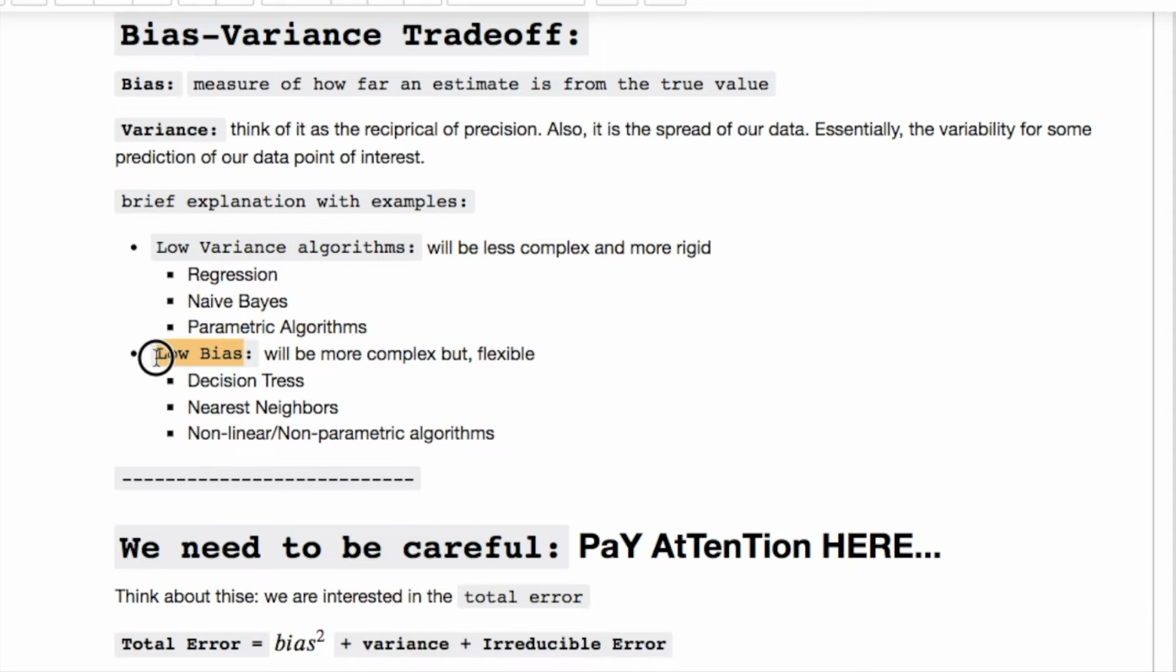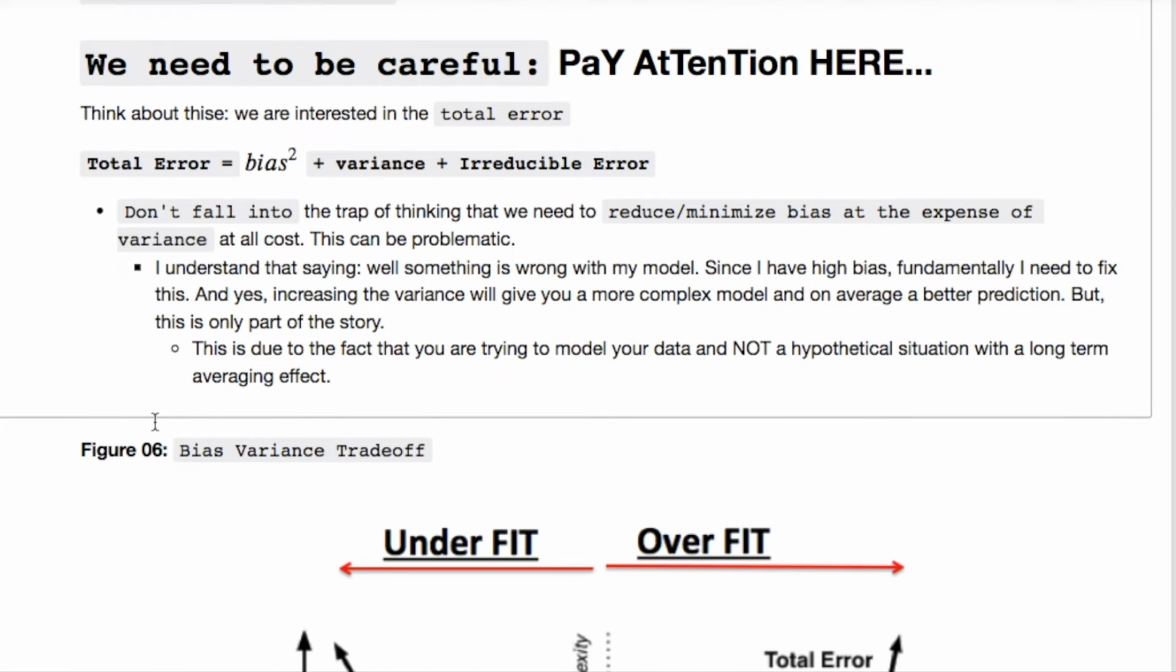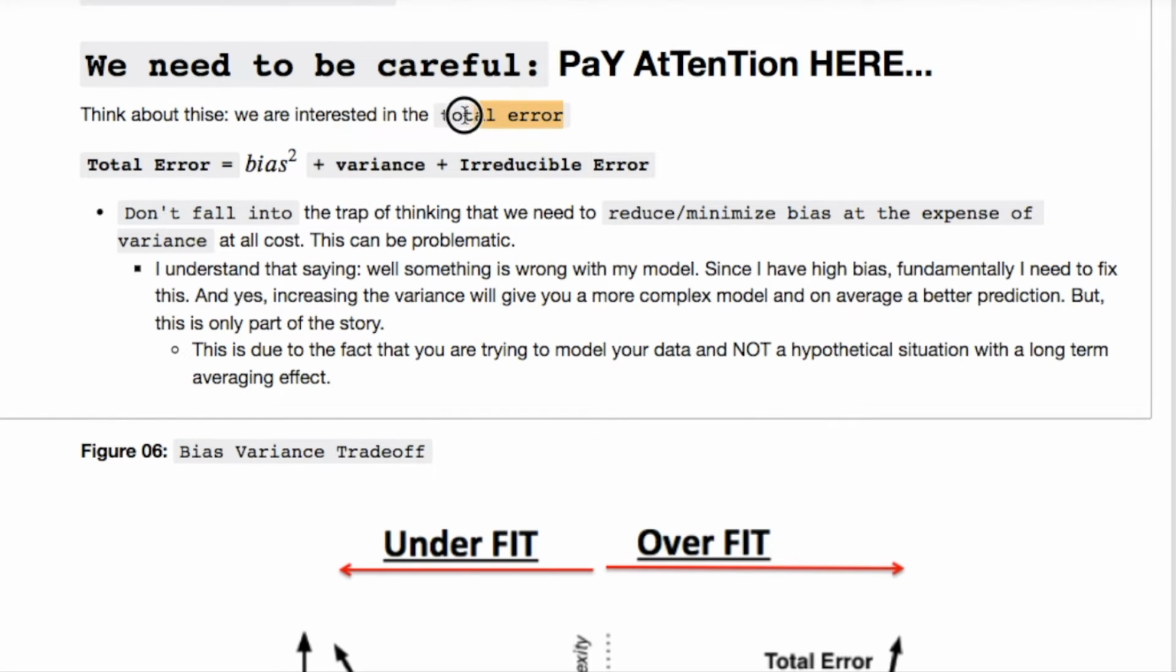Whereas if we had something that's low bias, it's more complex, but it's flexible, such as decision trees, nearest neighbor, nonlinear, non-parametric algorithms. Please pay attention to this. We're interested in total error. Well, the total error is our bias squared plus the variance plus some irreducible error that we can't control.